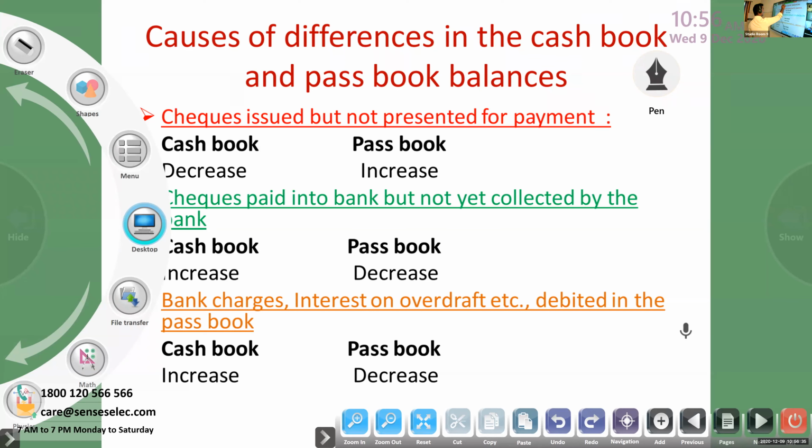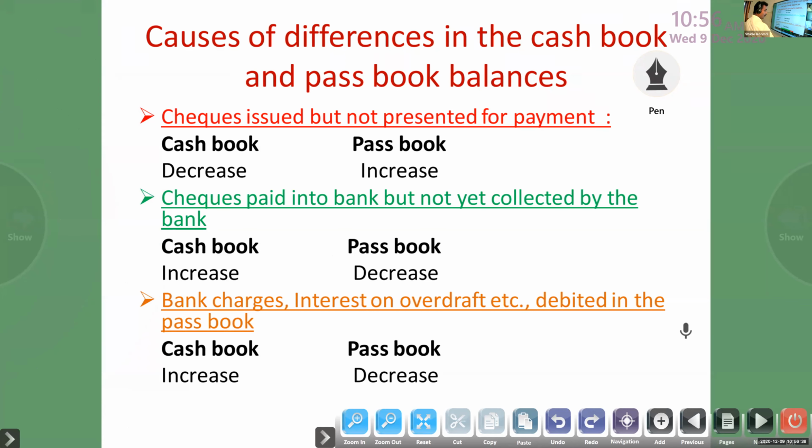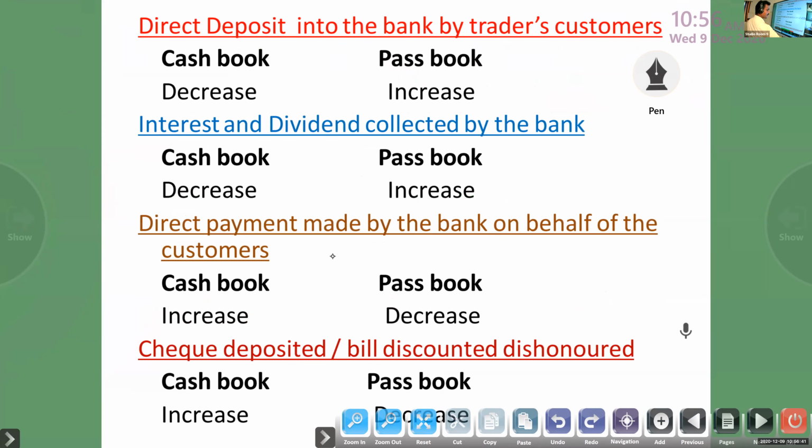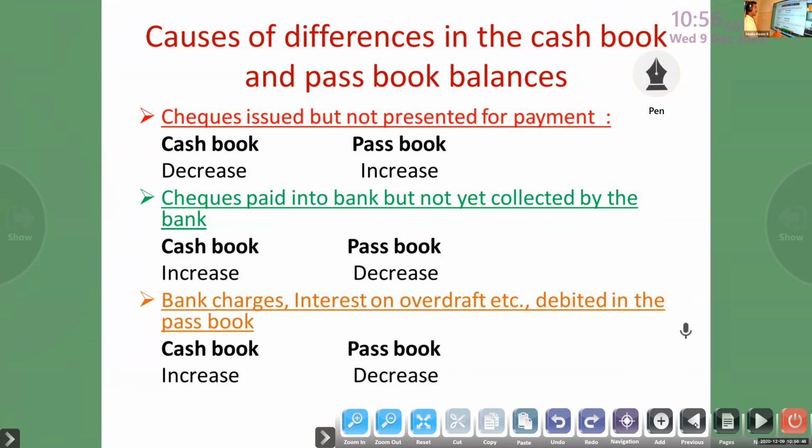One thing you have to remember: if you know these 7 causes, then you can easily do the problem. Only if you know these causes, then you can do all the problems. That is enough, then I can complete this chapter. Causes of differences in the cash book and the passbook balances. It is a difficult chapter, but if you know the causes, then it will be very easy.